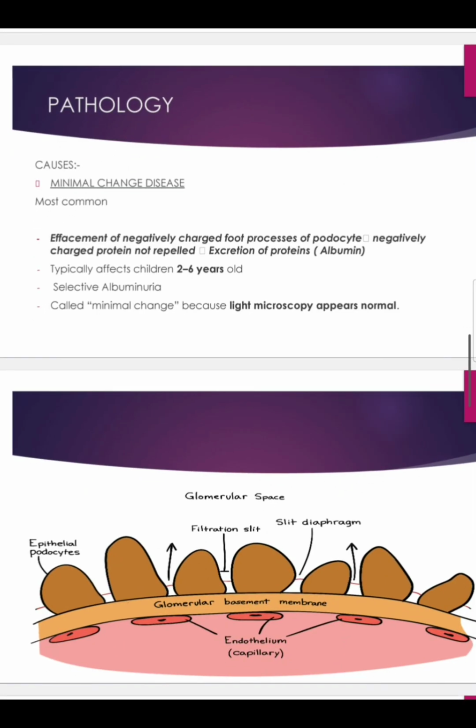Now let's look into the pathology. Steroid sensitive cases mostly indicate that it is because of minimal change disease, especially if the child responds to steroids. You give a dose of steroid and the child is well and the symptoms have decreased, and it is most probably due to minimal change disease. Now what is minimal change disease? As I've already explained, it is the effacement, nothing but damage, of the negatively charged foot processes of the podocyte, leading to negatively charged proteins not being repelled. Therefore, there will be excretion of proteins, albumin.